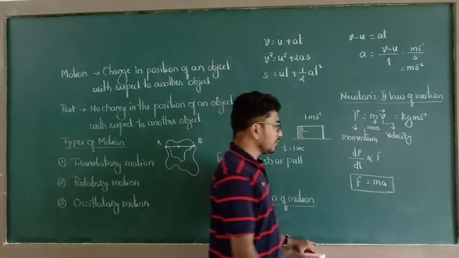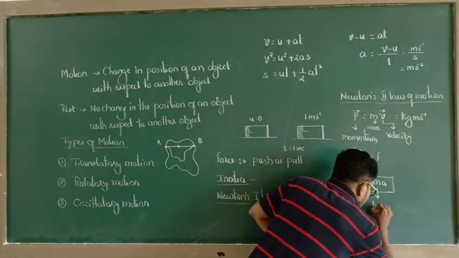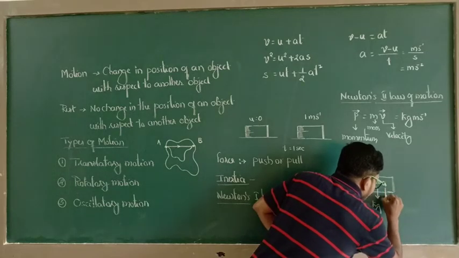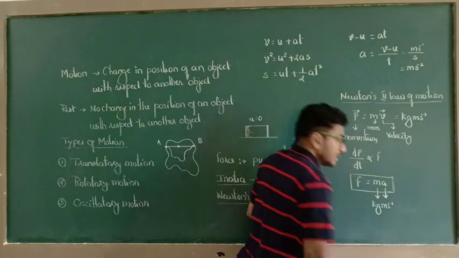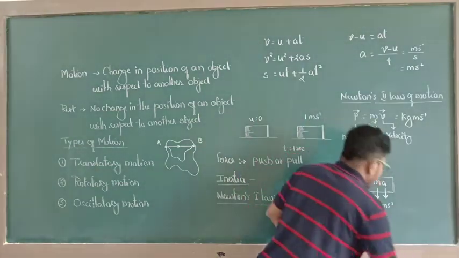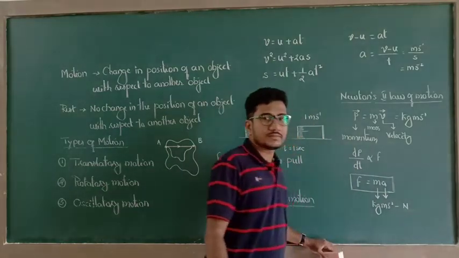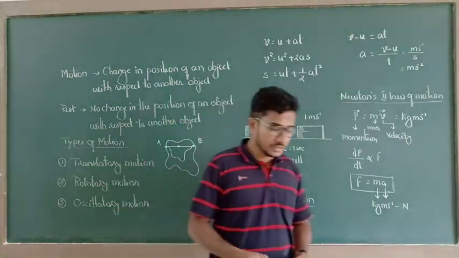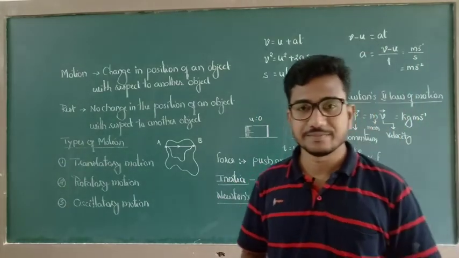So here the SI unit of mass is kg. The SI unit of acceleration is meter per second square. Kg meter per second square is also known as Newton. That means we are going to measure force in terms of Newton.